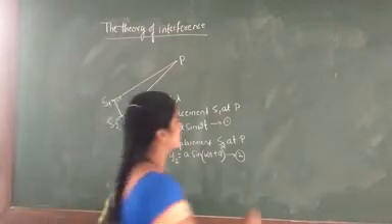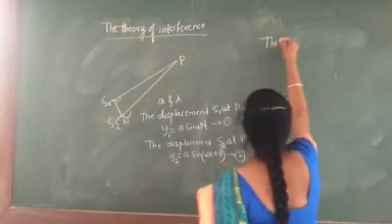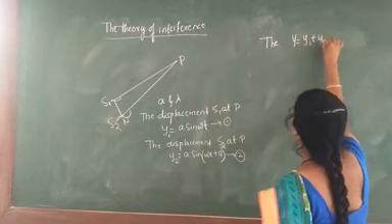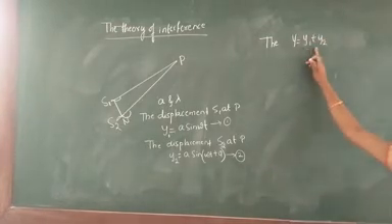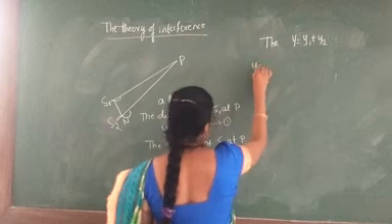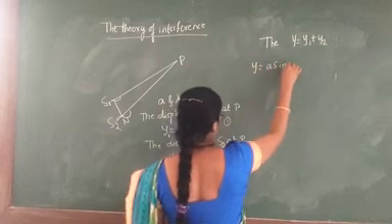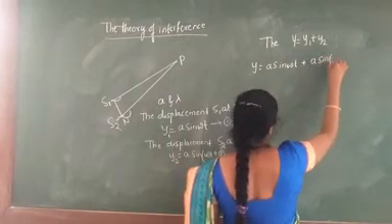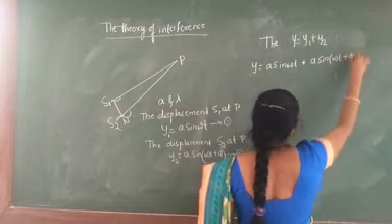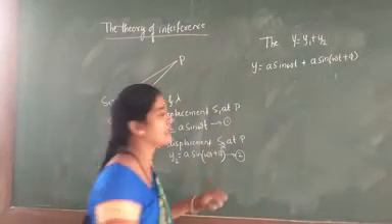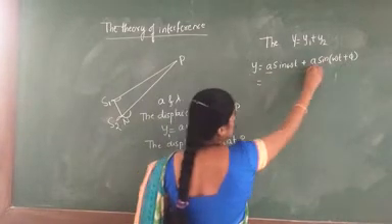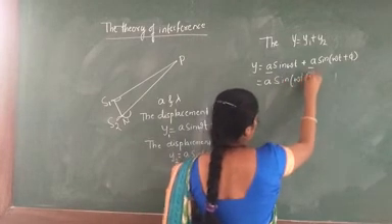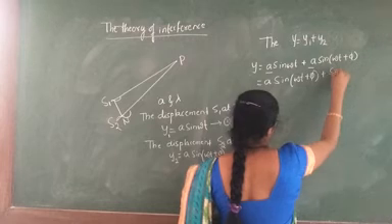Now we know that the total displacement can be written as y is equal to y1 plus y2. Putting the values of y1 and y2, y is equal to a sin omega t plus a sin(omega t plus phi). Taking a as the common term outside, this becomes a times [sin(omega t plus phi) plus sin omega t].